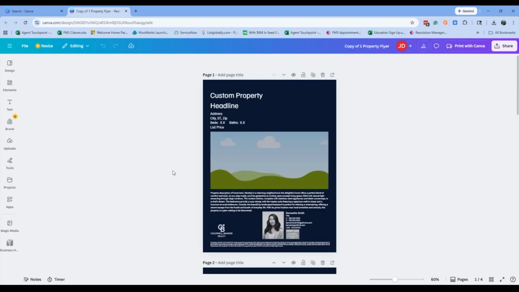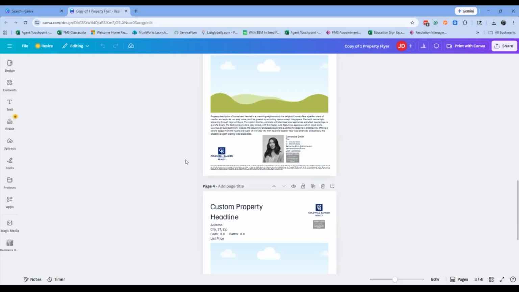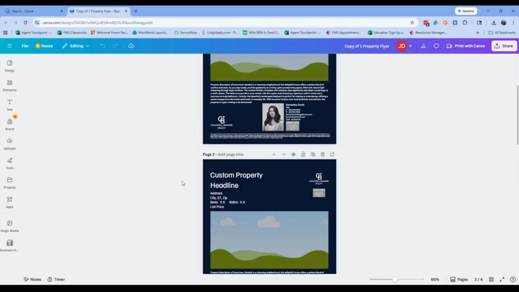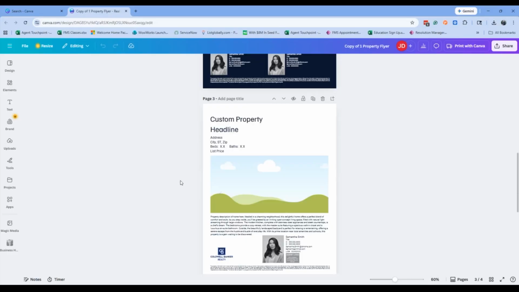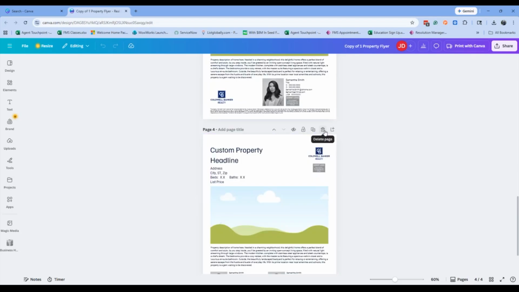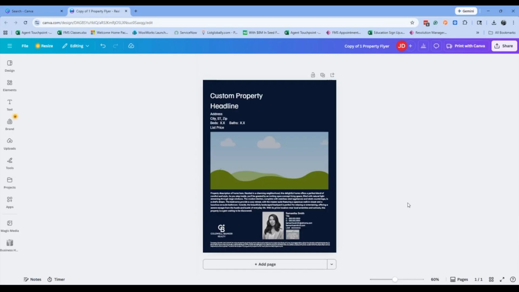Similar to the social media graphics that we looked at earlier, this template does have multiple pages representing different design options. As you can see here, there are different options for one or two agents, and then a white or a blue background. If I know that I'm not interested in some of these templates, I can simply click on the delete page icon so that I can focus on the one design that I am interested in.